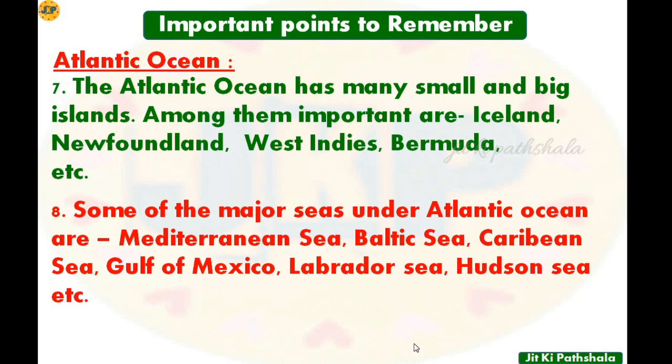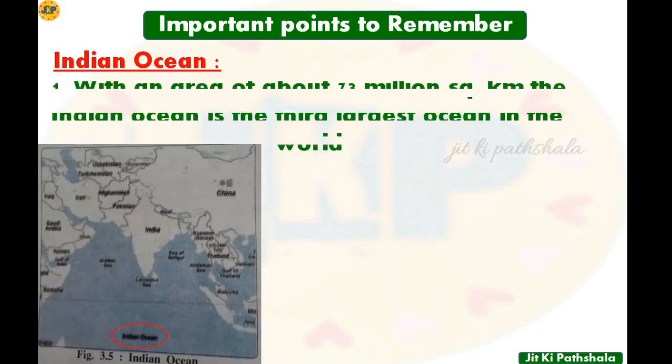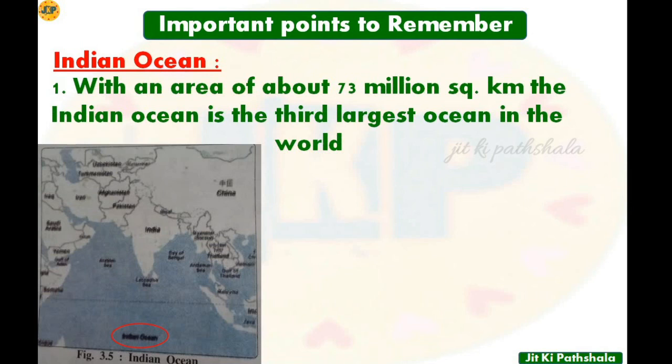Now let's move toward the Indian Ocean and try to find out some of the important points to remember. Number 1 is, with an area of about 73 million square kilometer, the Indian Ocean is the third largest ocean in the world. So the area of the Indian Ocean is 73 million square kilometer, and it is the third largest ocean in the world.